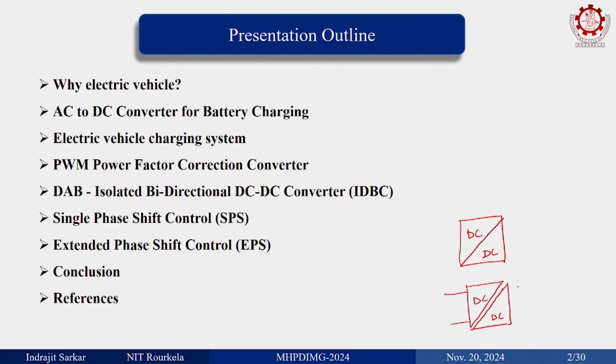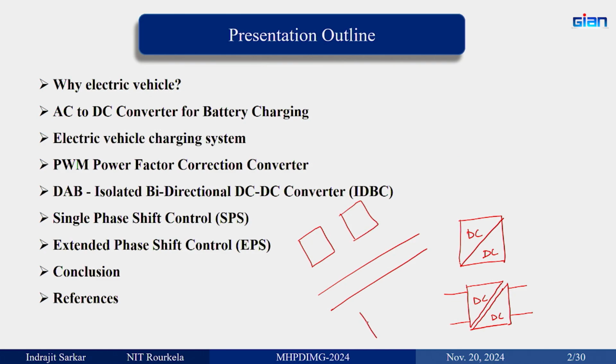Now, what happens in case of electric vehicle or in case of microgrid, there are several components that you have to connect to the microgrid. Let us say there is a microgrid, this is the microgrid DC bus, and then you have various components like PV, battery energy storage system, or maybe supercapacitor, or maybe fuel cell. So, let us say supercapacitor, fuel cell, then battery energy storage system, then PV. So, these many kinds are there.